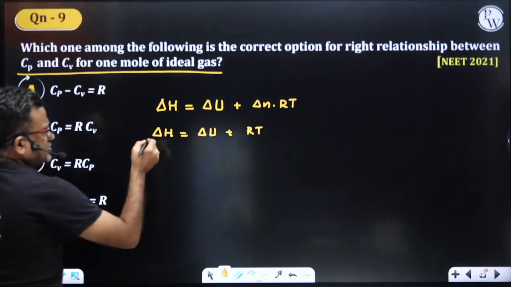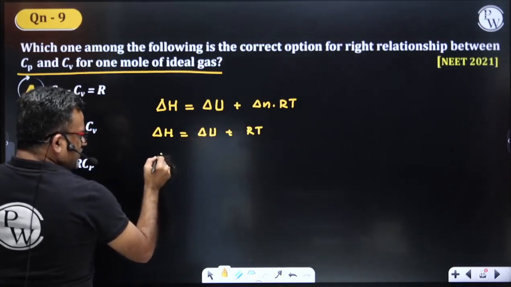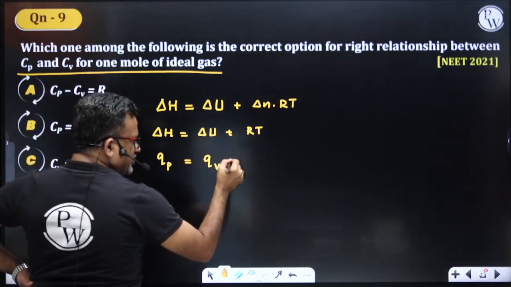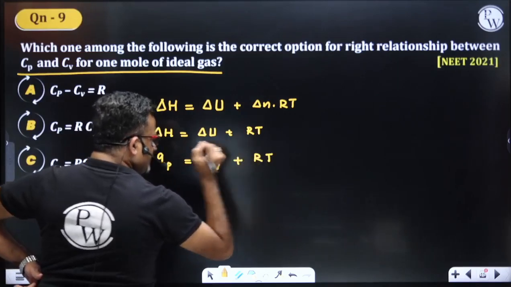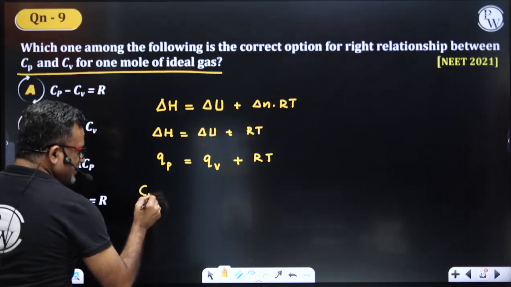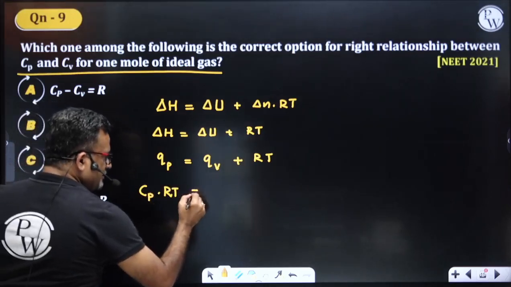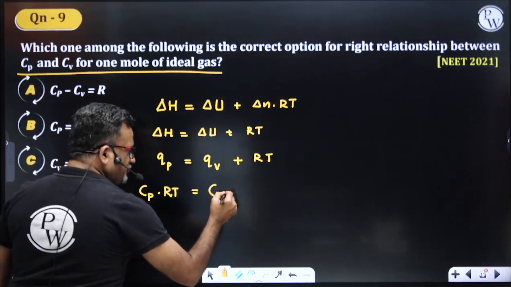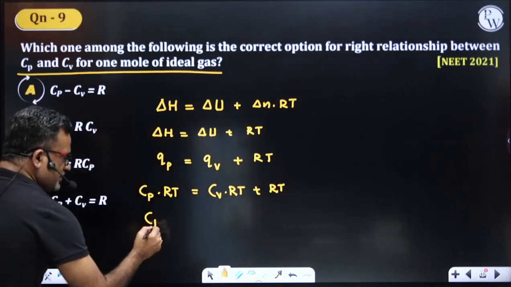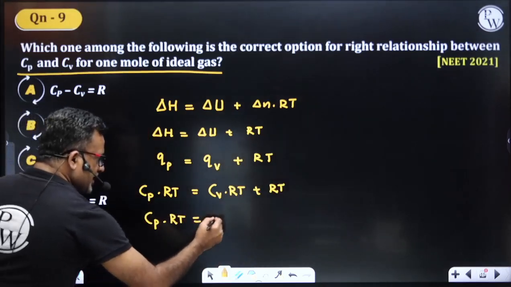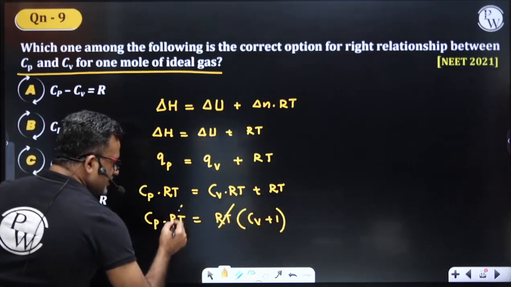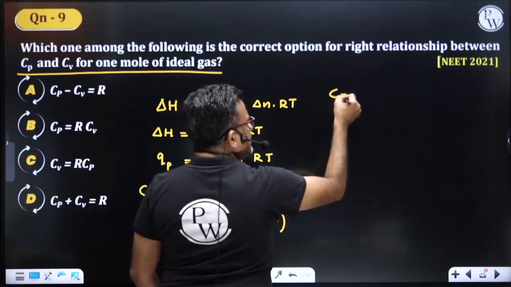Now, what is delta H? Change in enthalpy is nothing but heat at constant pressure. Change in internal energy is nothing but heat at constant volume, plus RT. QP is related to heat capacity by the formula Cp into delta T, and QV is Cv into delta T, plus RT. Yes, so now Cp into delta T. Here I will take delta T common.